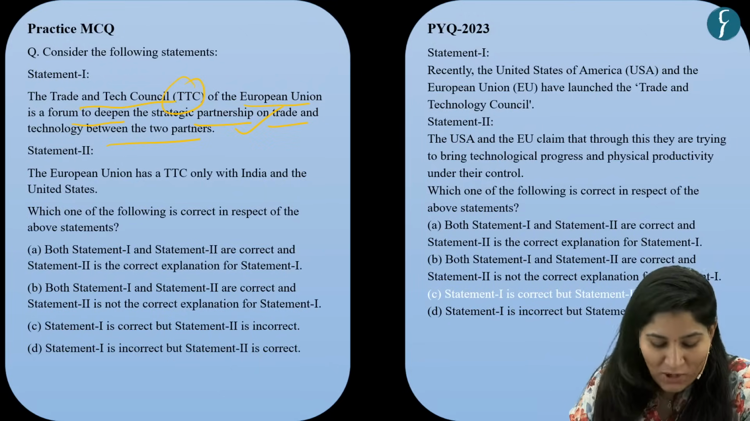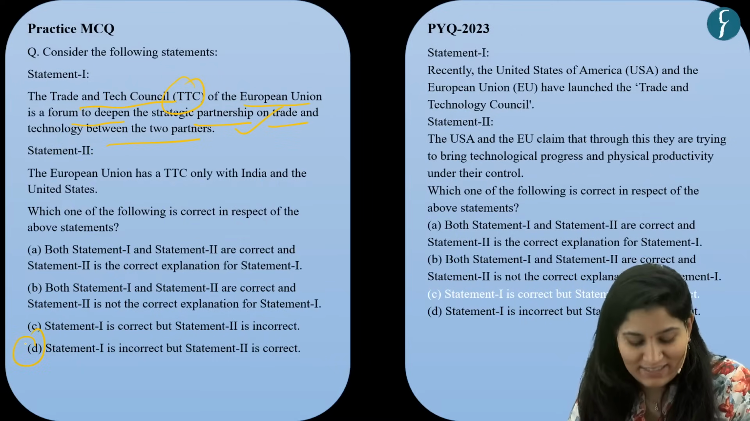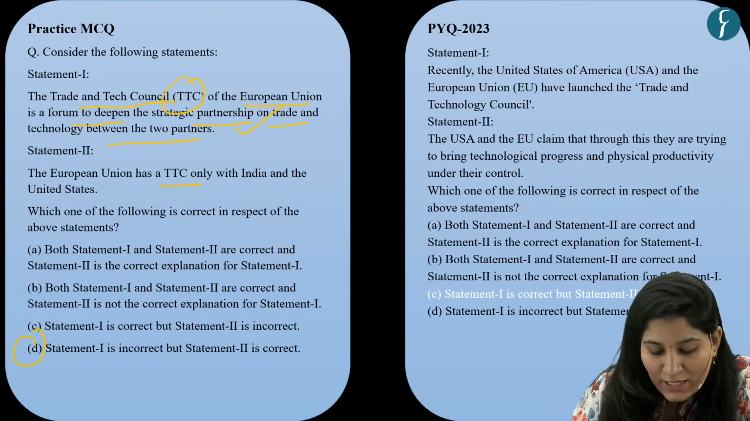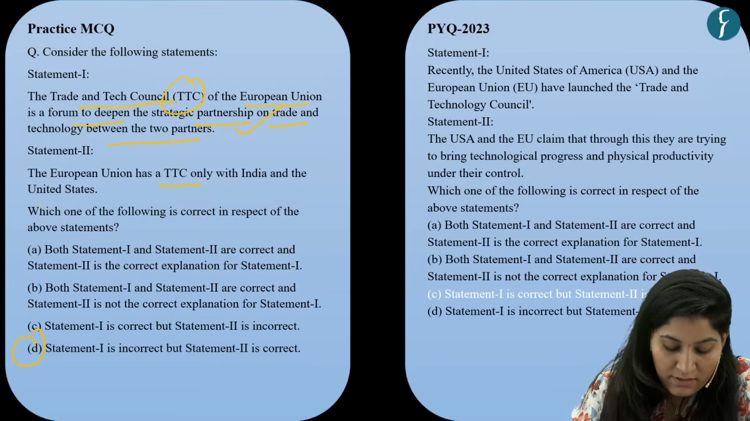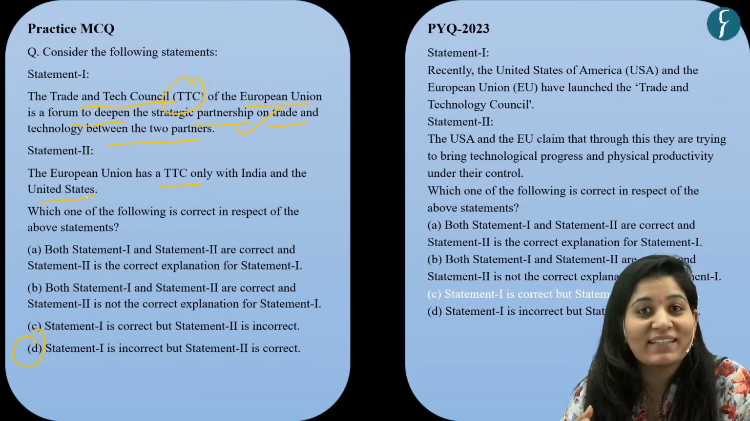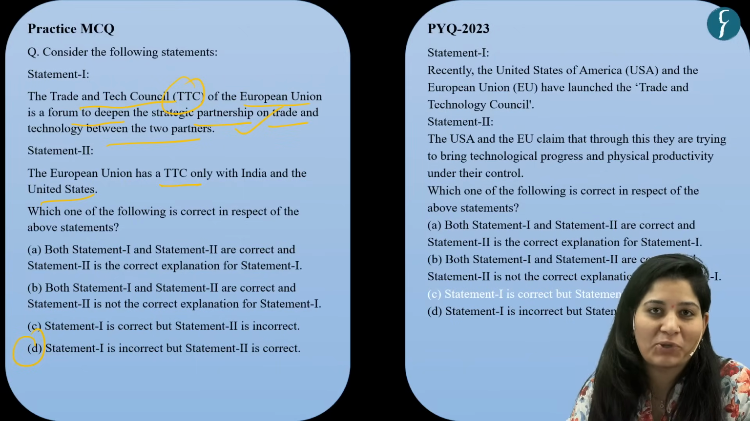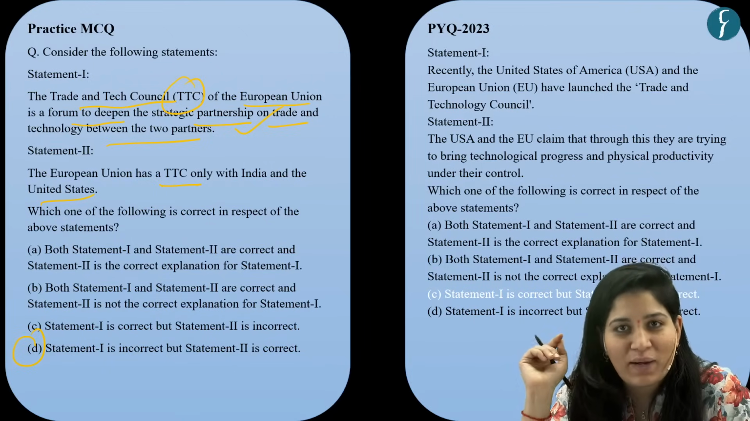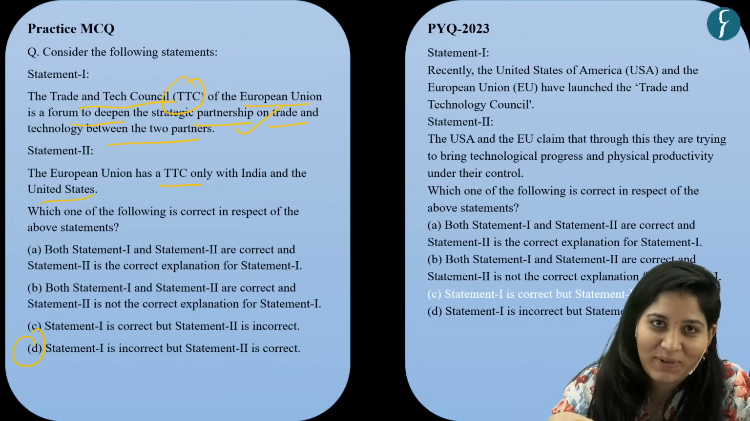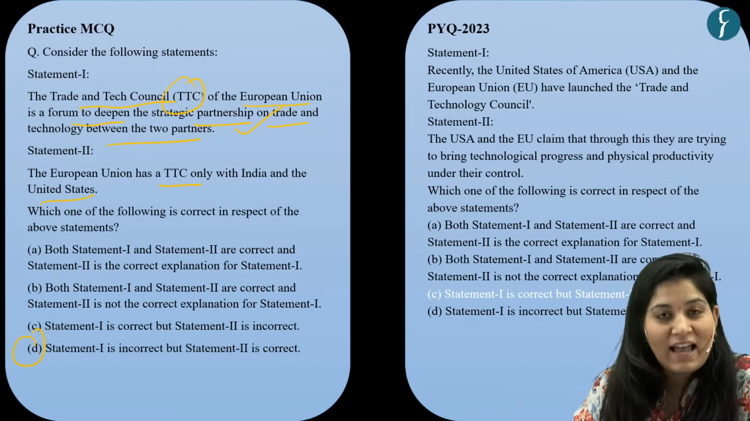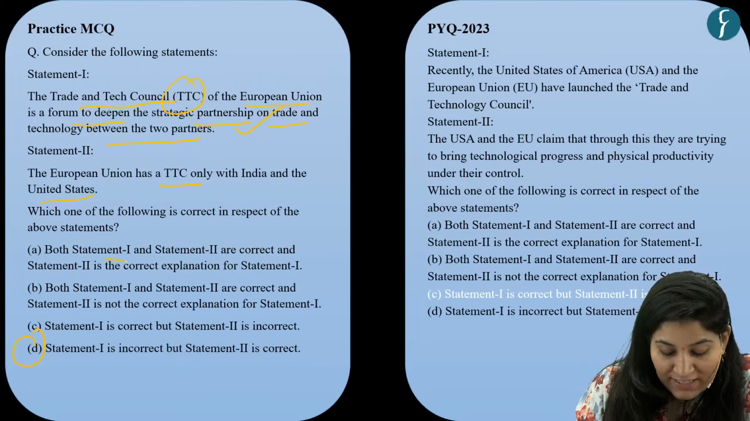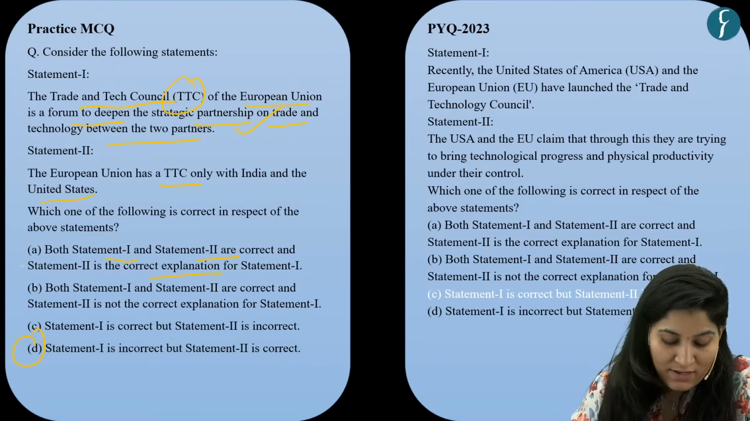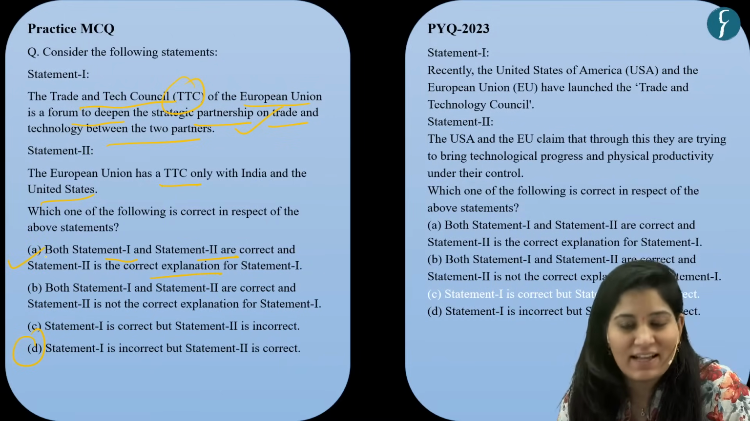With this, you can easily eliminate option D. Here, statement 1 is incorrect. Now, let's come to the second statement. European Union has a TTC only with India and the United States. This is true, and that is why this TTC is so important, because earlier the European Union had a TTC only with one nation, that is the US, and they signed it in the year 2021. Now, it is with India as well. So our answer is option A, that both statement 1 and statement 2 are correct, and statement 2 is the correct explanation of statement 1. So option A is the correct answer.